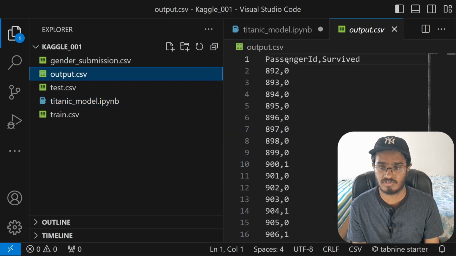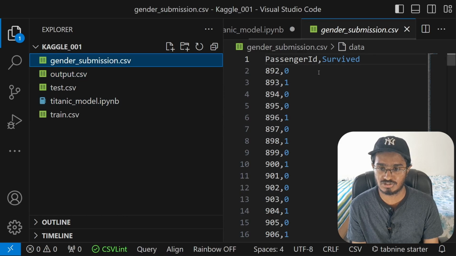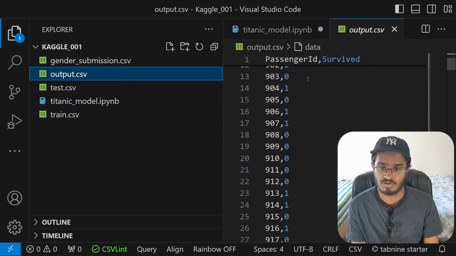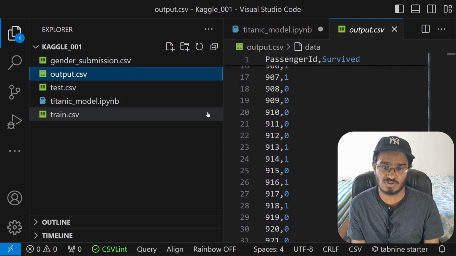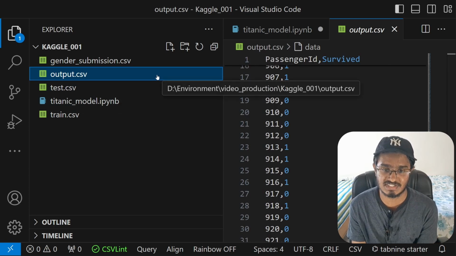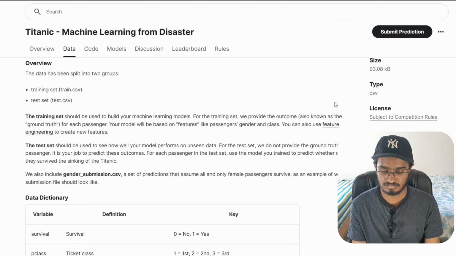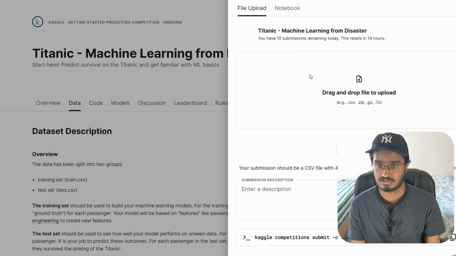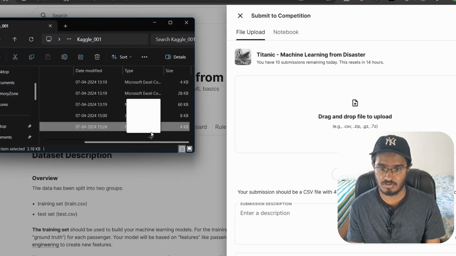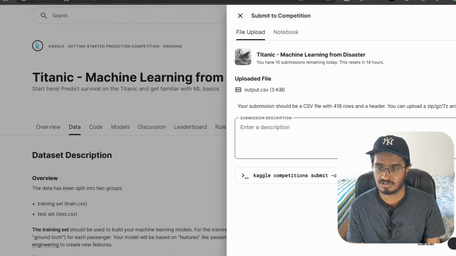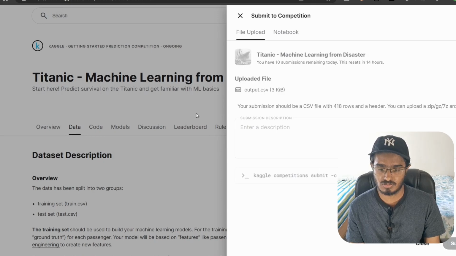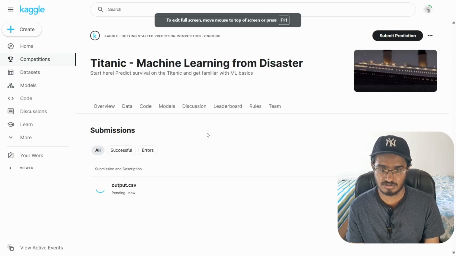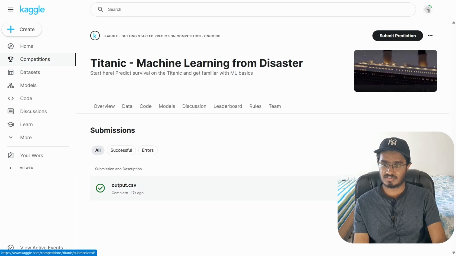All right, we get that over here, and this should match the passenger ID and survived columns. Alright, so now we have this output CSV. We're going to make this a submission and see our results. Now over here, we will just click on submit predictions. I will drag and drop the output.csv file, click on submit, and this will give us a leaderboard. Alright, so now it gives us a score of